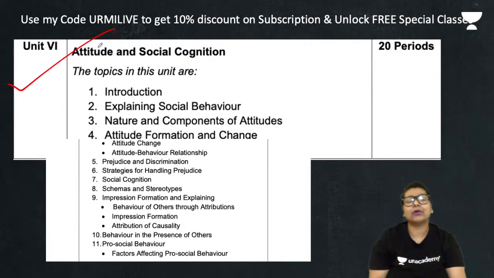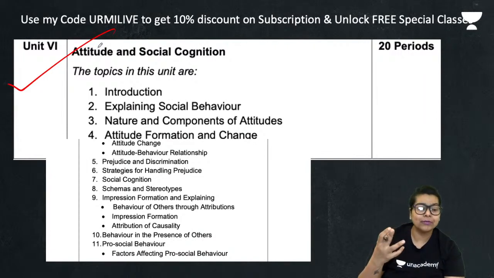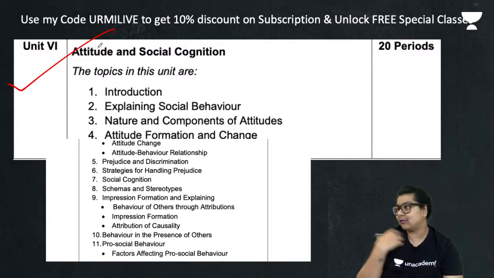Now, the sixth chapter will focus more on your relationship patterns. That is why you have different attributes. What is the impression? What is the assumption? What can be the casualties? All these things can be discussed in this unit, which will tell you about the factors which affect your behavior, your social behavior, your human understanding about what is going on around you, the interaction, the people.